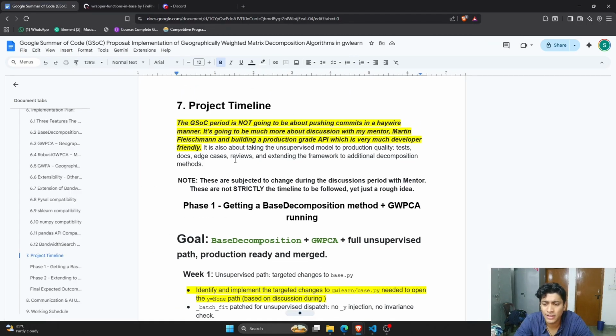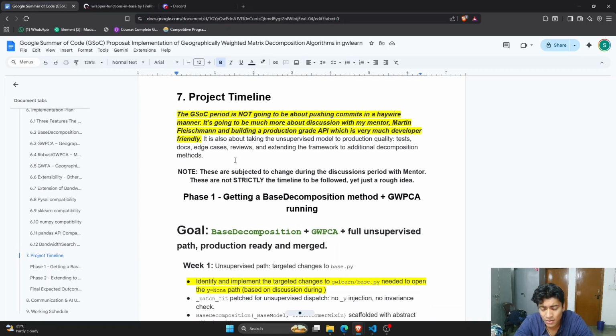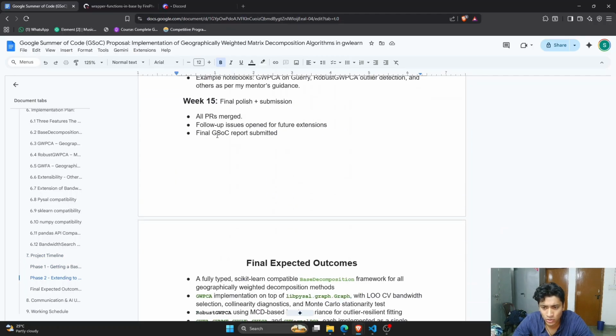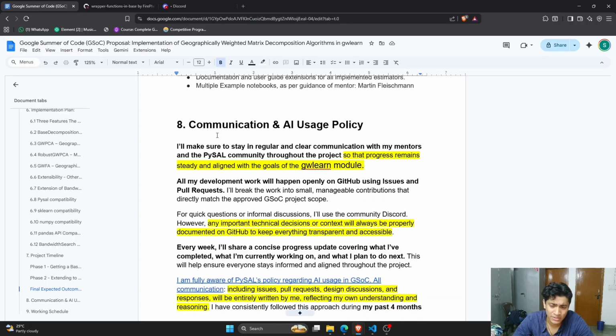The project timeline has also been given, but I'm very flexible to change this timeline. I'm completely all right with what my mentor suggests. And if more time is to be given to something, maybe GWPCA, and more tests are to be written, I am definitely willing to change and manipulate this timeline. The point of this entire video was to give a rough idea of what the proposal is about. It's basically an overview.